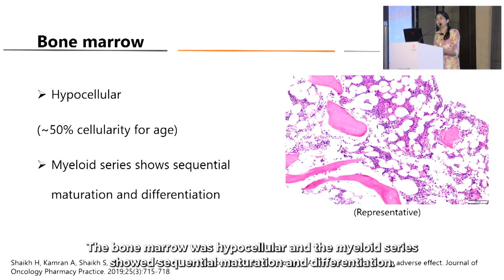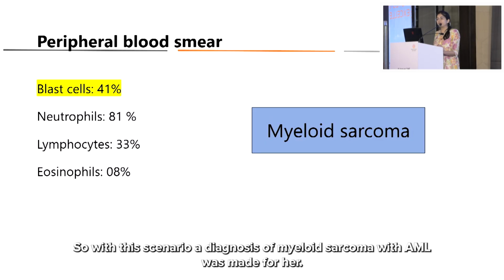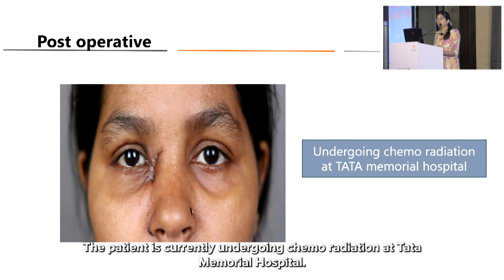The bone marrow was hypocellular and the myeloid series showed sequential maturation and differentiation. The peripheral blood smear of the patient showed 41% blast cells, which are basically our immature WBCs. So with this scenario, a diagnosis of myeloid sarcoma with AML was made for her. The patient is currently undergoing chemoradiation at Tata Memorial Hospital.